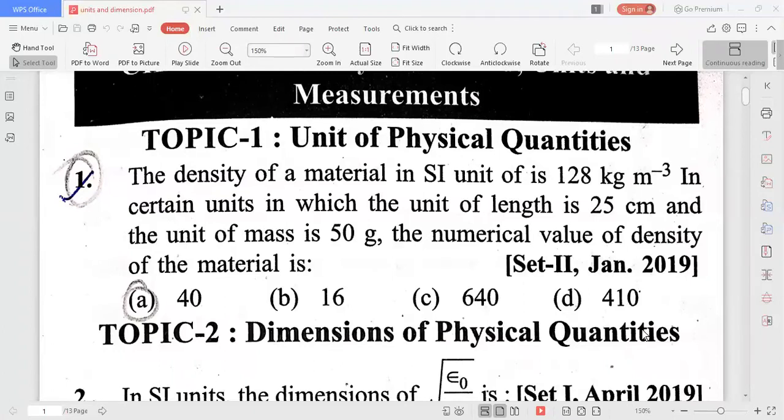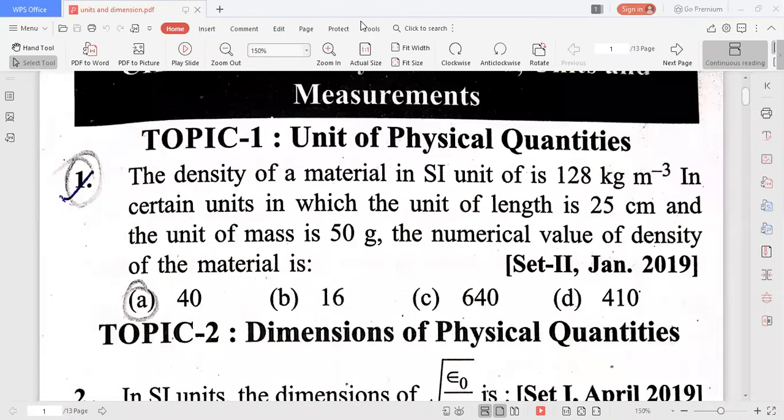But in the new system, unit of length is considered as L2 is equal to 25 centimeter, and unit of mass M2 is equal to 50 gram. But in old system, unit of length is meter, unit of mass is kilogram. It is measured like this. Now in the new system, what is the numerical value of the density of the material they asked?